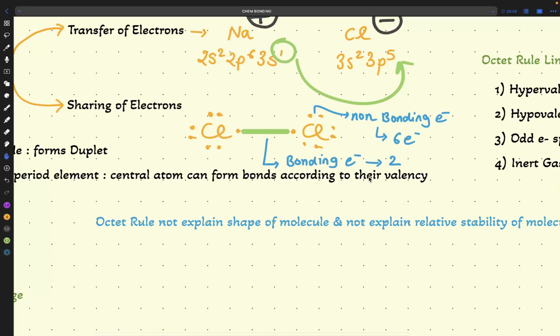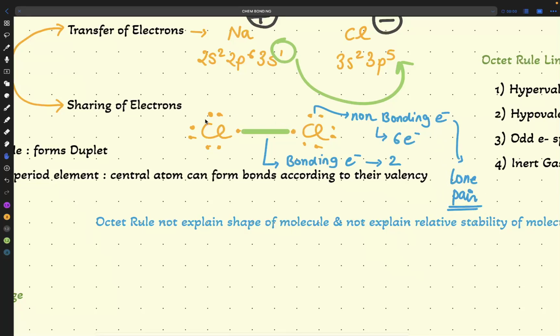So here, non-bonding electron. Now what is another name of a non-bonding electron? That is lone pair. Non-bonding electron is also called a lone pair.